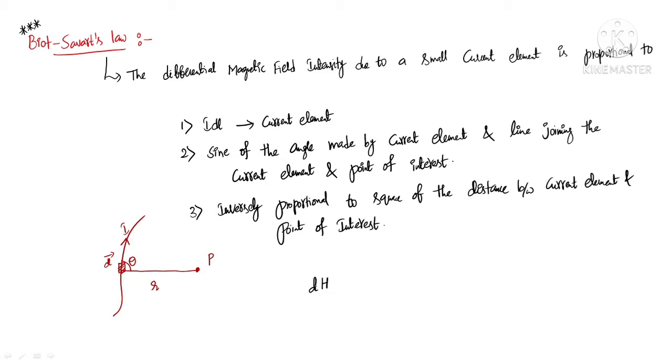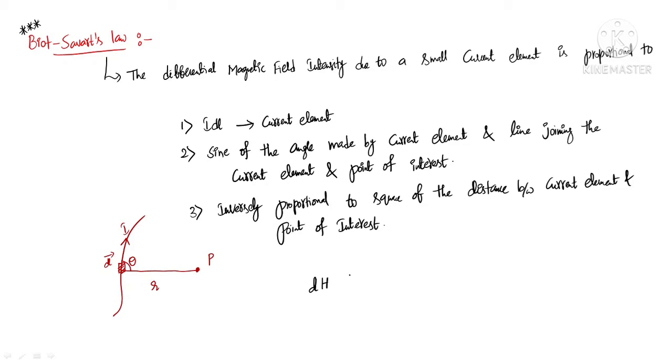Why is it called differential? It is the magnetic field intensity due to a small element. If it were due to the entire current carrying wire, we could not call it differential. As it is due to a small element, I am considering this as differential magnetic field intensity.